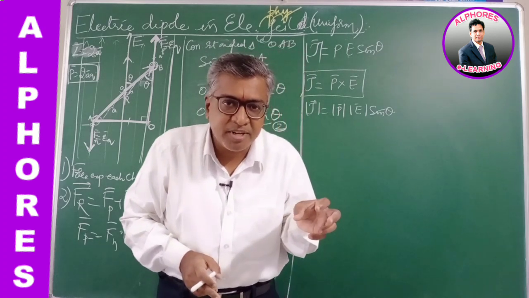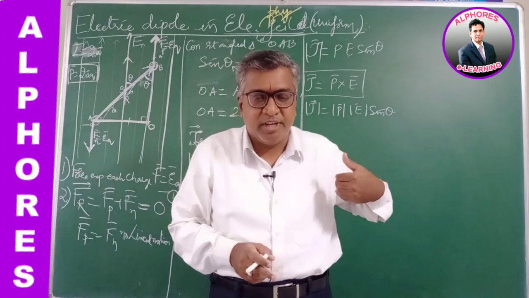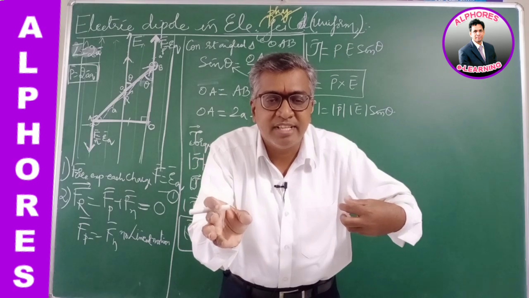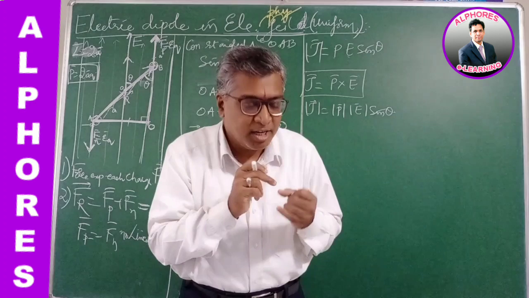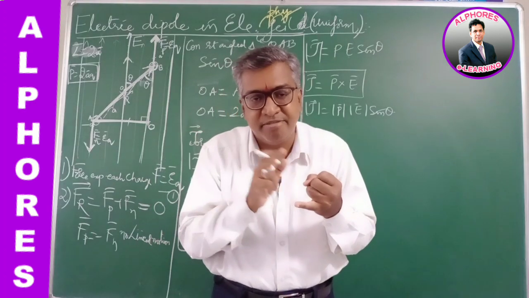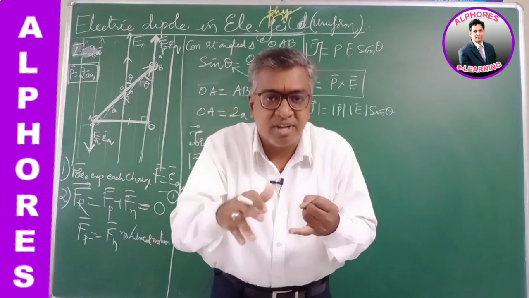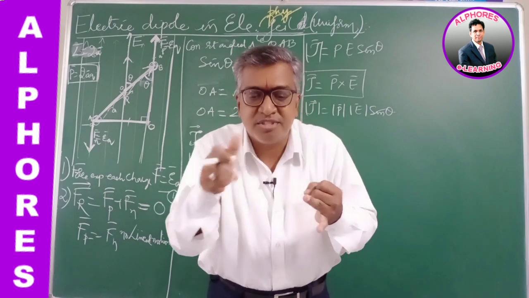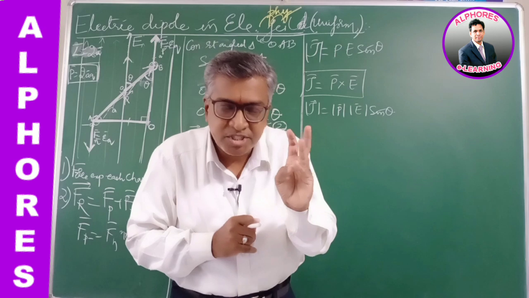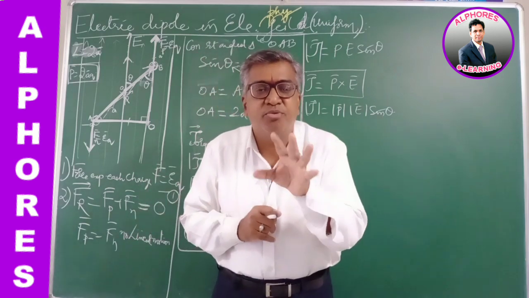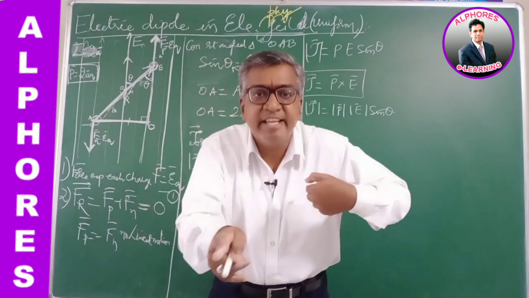The negative charge also experiences force in the opposite direction of the field. So both charges experience equal and opposite forces. Why equal? Because it is a uniform electric field. E at every point is constant, and the charge is the same. Field is same, charge is same, so the force EQ is also same, but the direction is opposite.